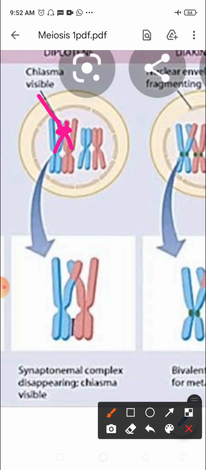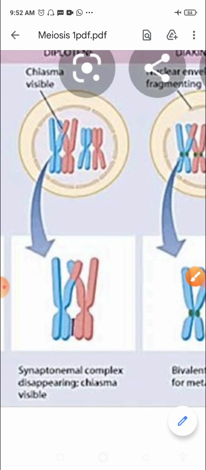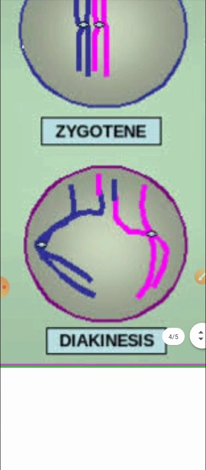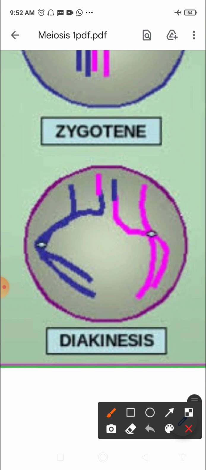Now we move on to the last stage of prophase 1, which is known as diakinesis. This is the last stage of prophase 1, where chromosome contraction increases and the number of chiasmata becomes reduced by a process known as terminalization. Terminalization means that the chiasmata that are formed start moving towards the end of the chromosome, towards the telomere.